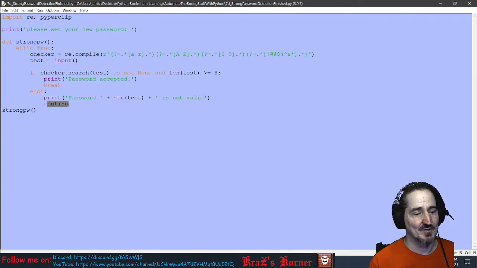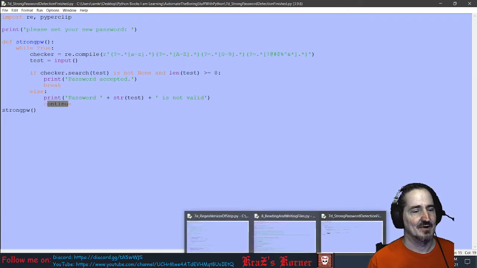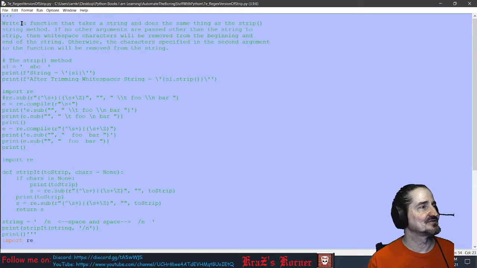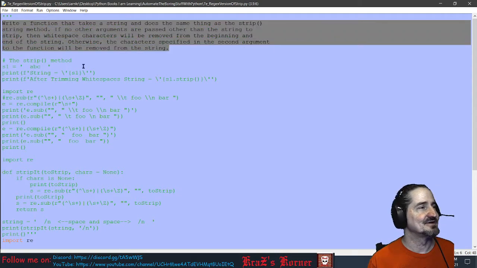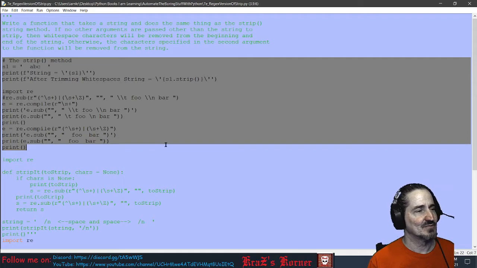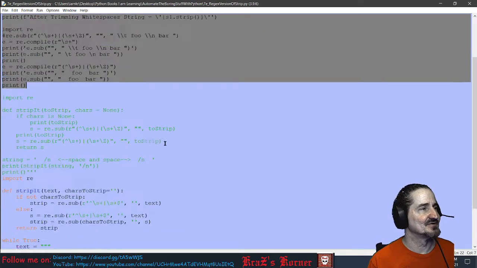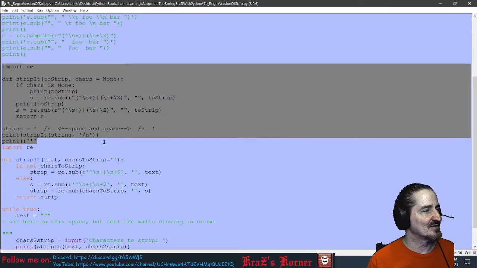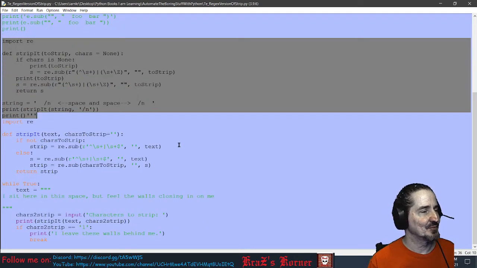So my next one was not regular expressions, the regex version of strip. Now, as you see, I started off with what I needed it to do. I threw me in some test, a test program to see if I can figure it out. And then I tried it on my own, and yeah, failed.